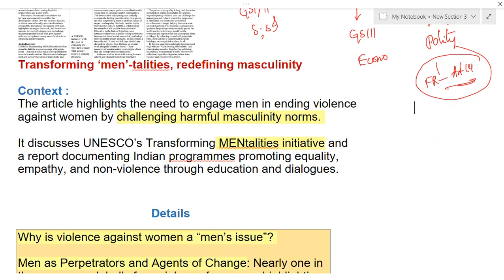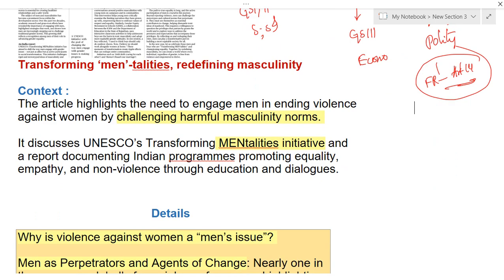Because of this, we need to come up with these masculinity norms. This article discusses UNESCO's Transforming Masculinities initiative, and a report documenting Indian programs. Indian programs are promoting equality, empathy, and non-violence through education and dialogues.